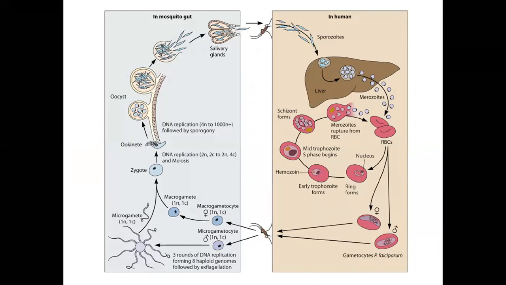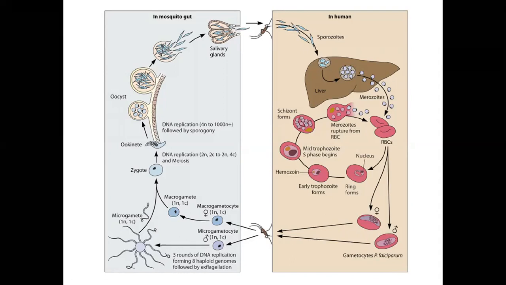These gametocytes wait for the mosquito, the arthropod vector, to ingest them. When the gametocytes are ingested by mosquitoes, I'm not going into much detail, they escape from the RBC, known as exflagellation.